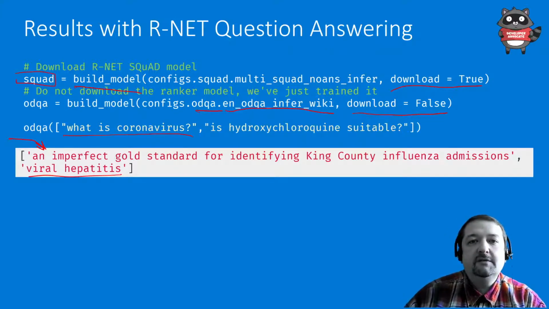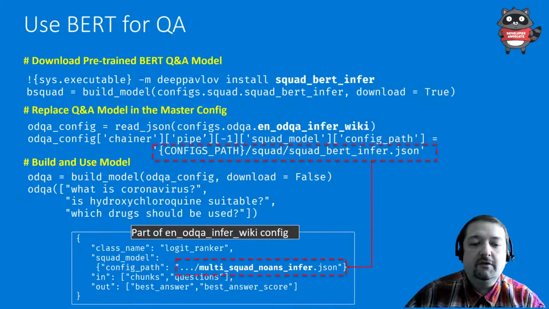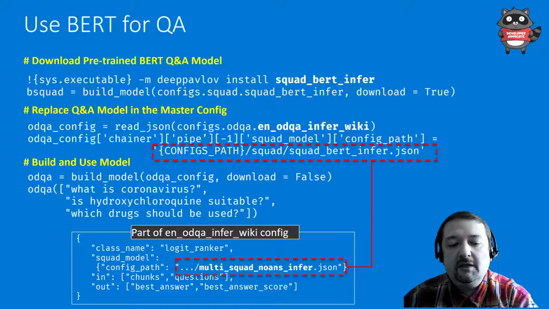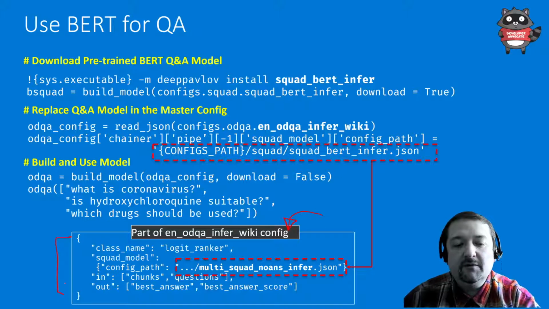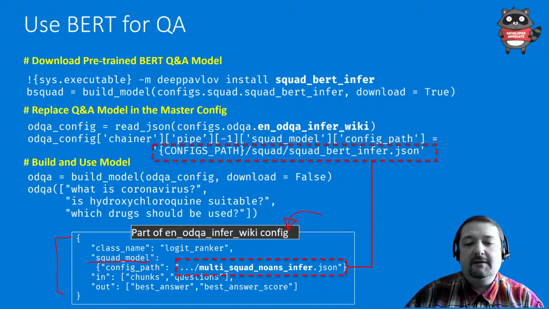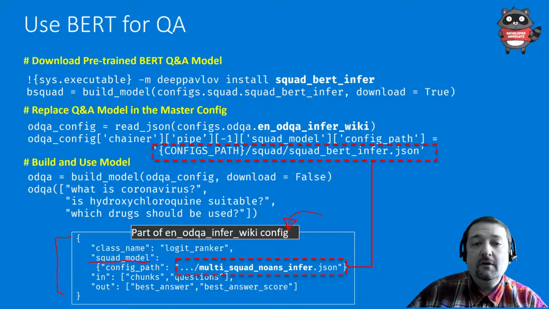So I think this is because the question answering model is not good enough, and I want to replace it with a BERT-based question answering model. Luckily, there is a pre-trained BERT question answering model inside DeepPavlov. So what I need to do is to replace this in the original config file. If I take the original English ODQA Wiki config, it will contain this piece of code. It has a squad model, and this squad model initially points to multi_squad_noans_infer JSON. And I want to replace this model with the BERT model.